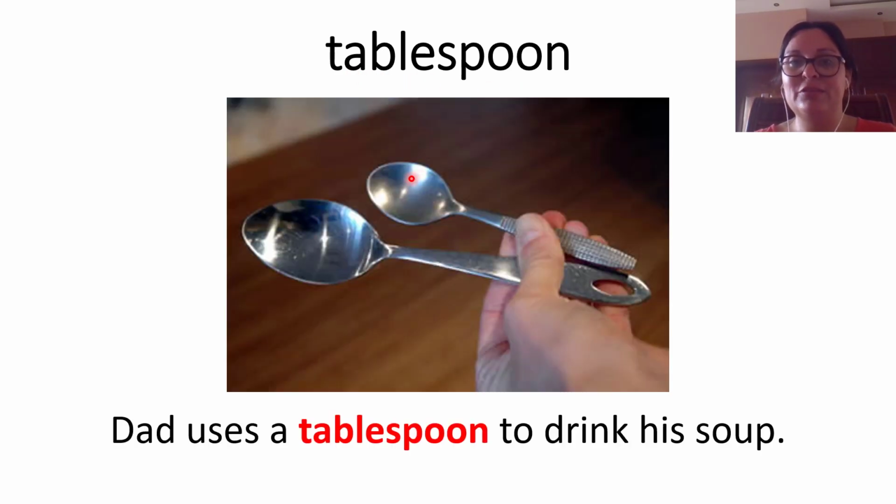Looking here, this one is teaspoon and this one is tablespoon. 3 of these make 1 of these. Dad uses a tablespoon to drink his soup. Okay, so the big one is tablespoon and the little one is teaspoon.